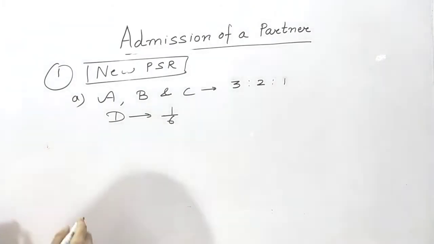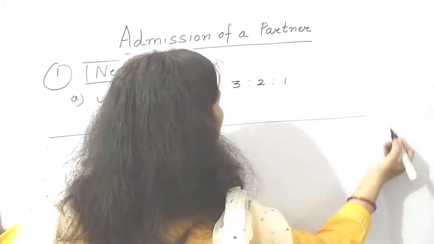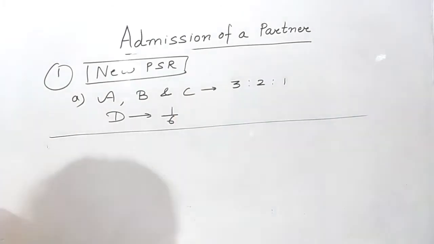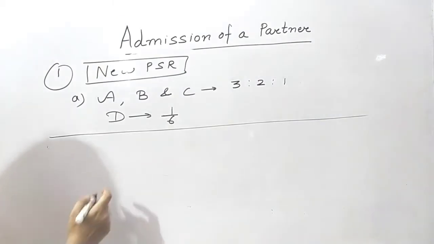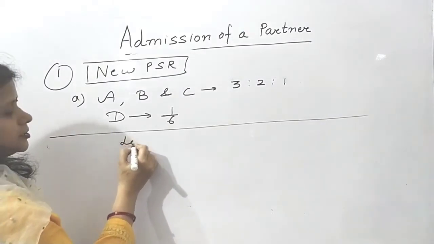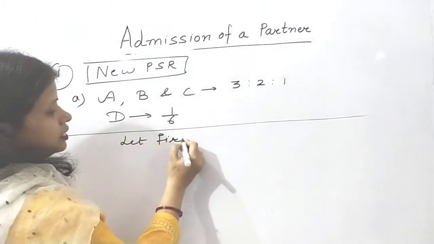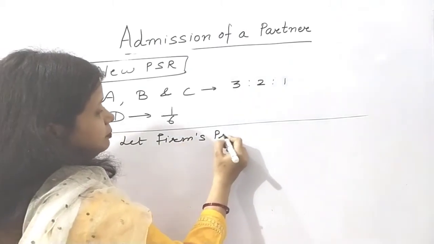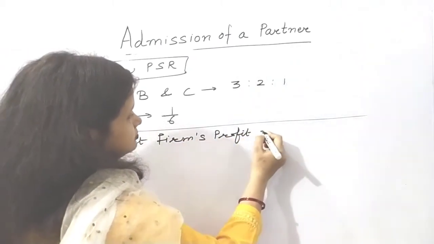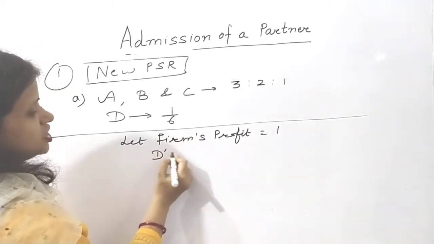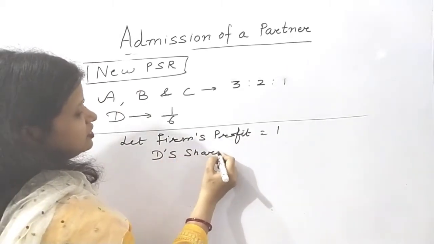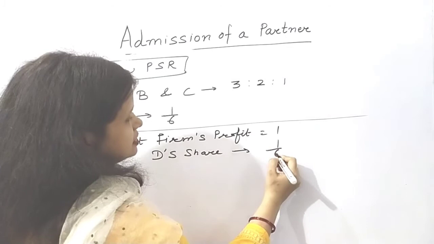Now, all of you know the total of the firm's profit is always equal to 1. So, let the firm's profit be equal to 1. Then how much profit will be given to D? 1/6.